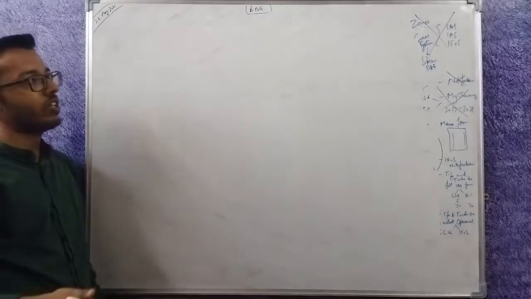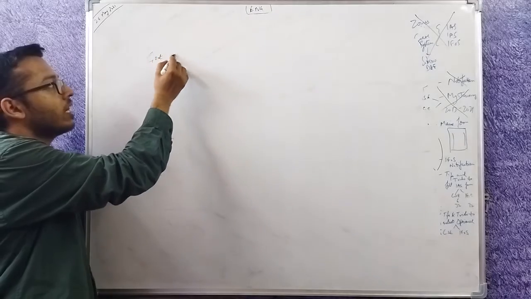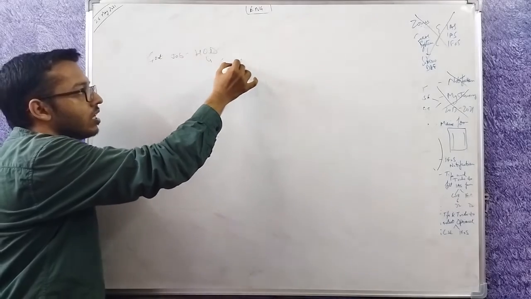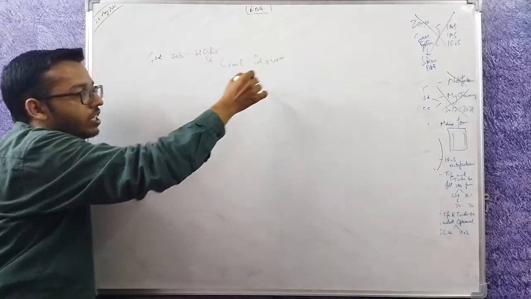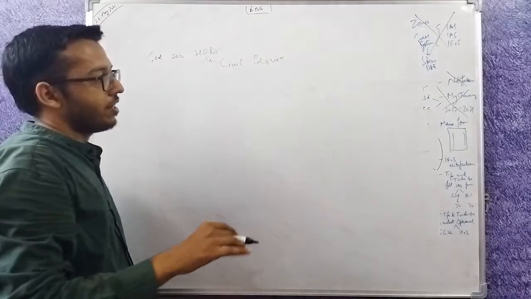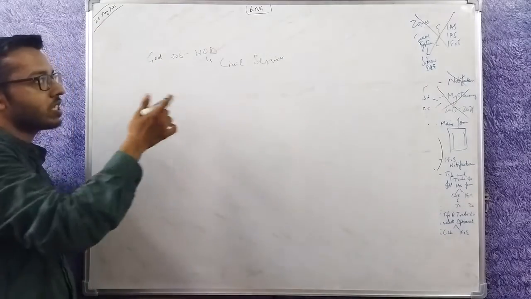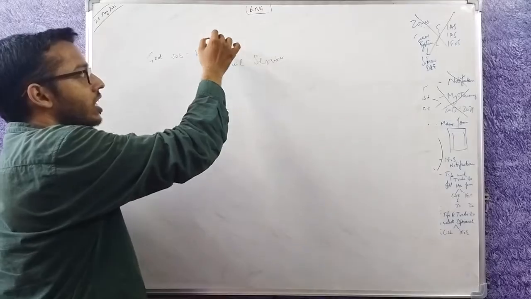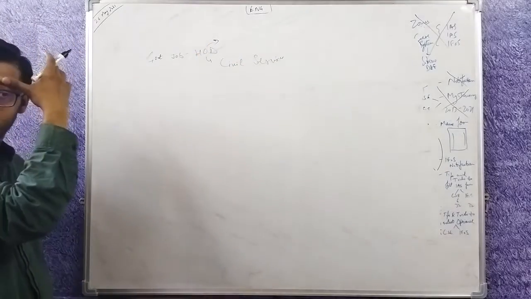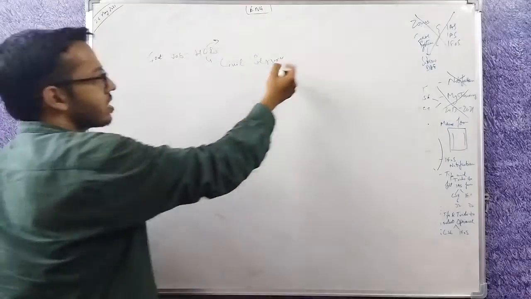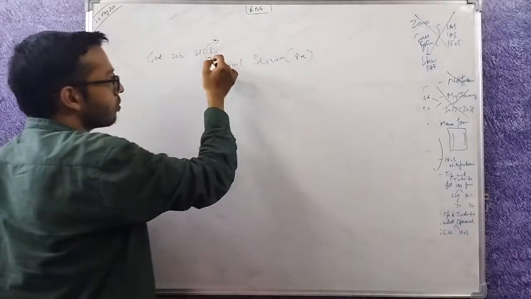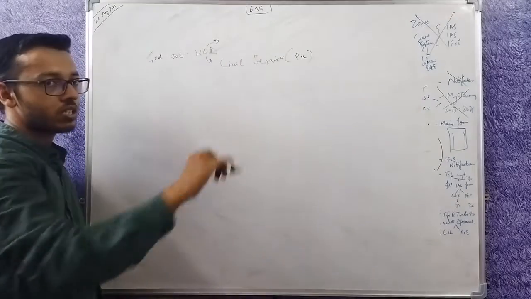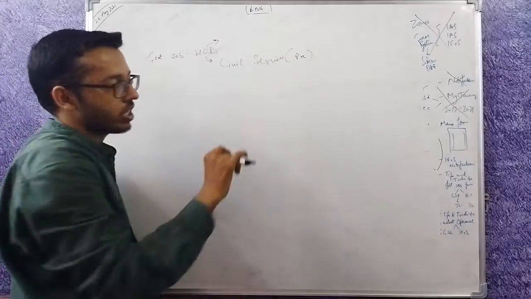If you are a member of any existing government job, you have to tell your HOD, head of department, that you have applied for civil service. You do not need the permission, you just need to tell that person that you have applied. That person cannot revoke the permission, but if your HOD writes to the UPSC that this person appeared in the civil services prelims without informing me, then UPSC can reject your application. Even if you clear civil service prelims, you may not be allowed to sit in the mains.